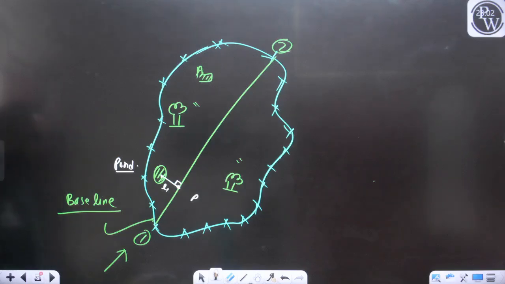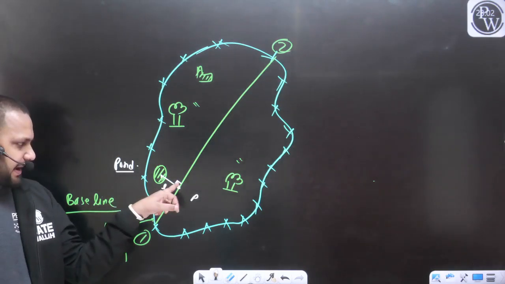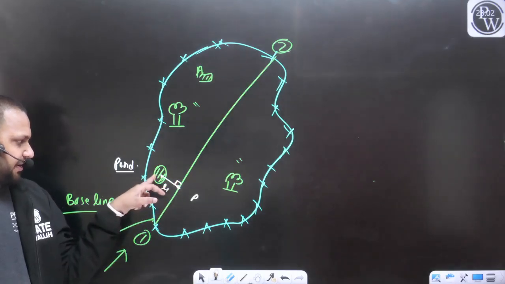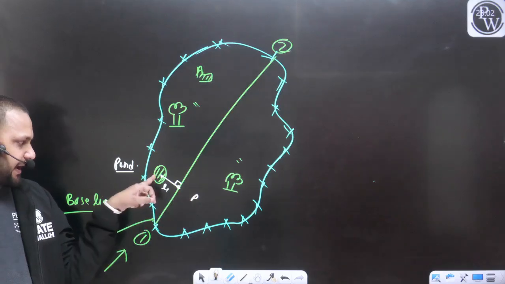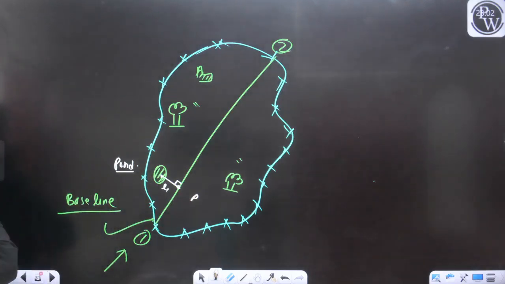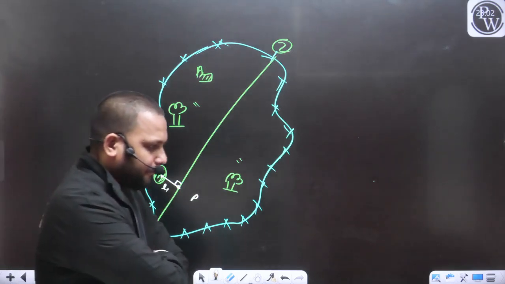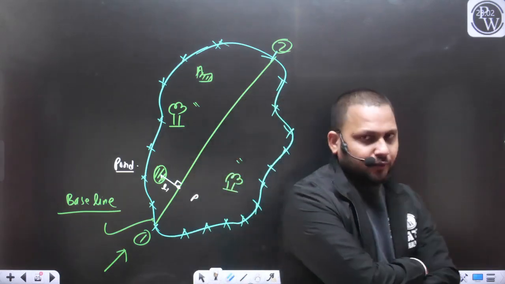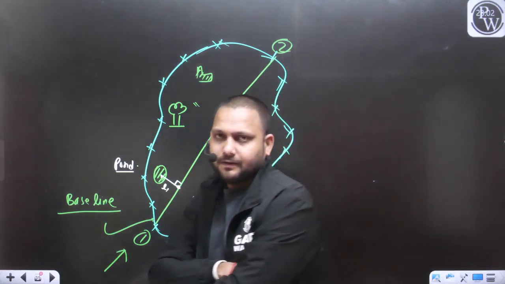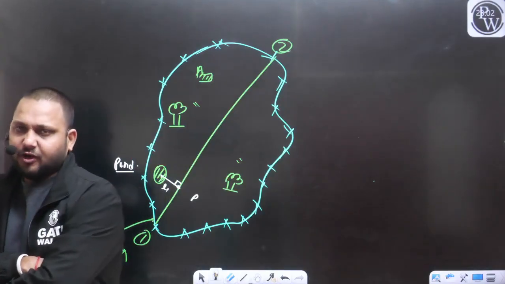Let's say this is going to be L1. So with the help of the linear measurement and the angular measurement, can we define the position of the pond from the point P? Yes or no?